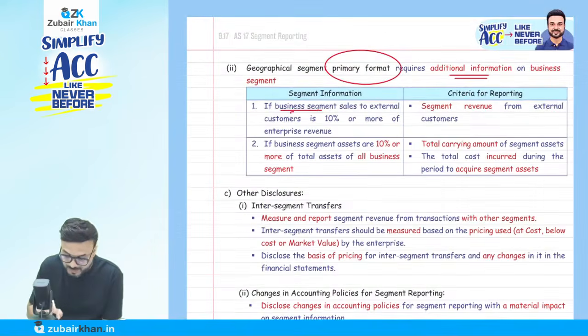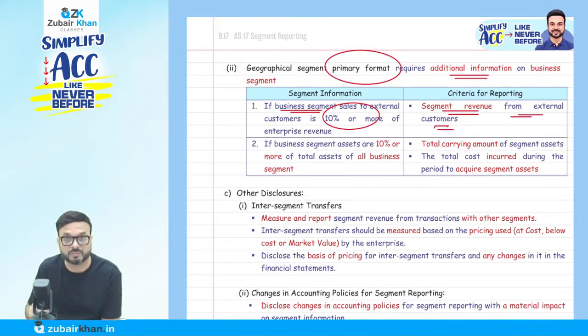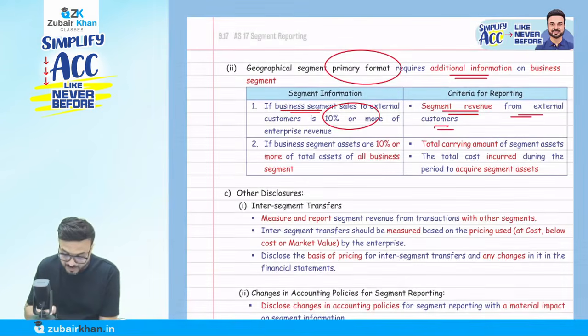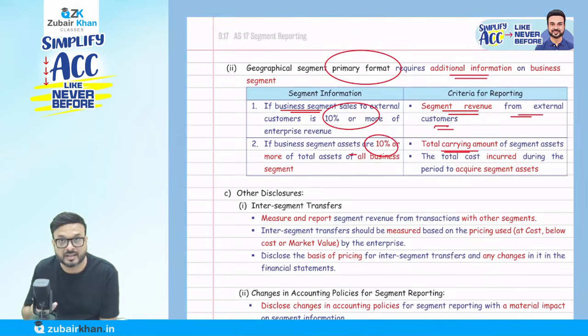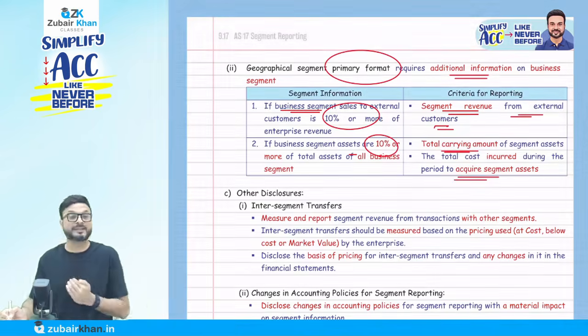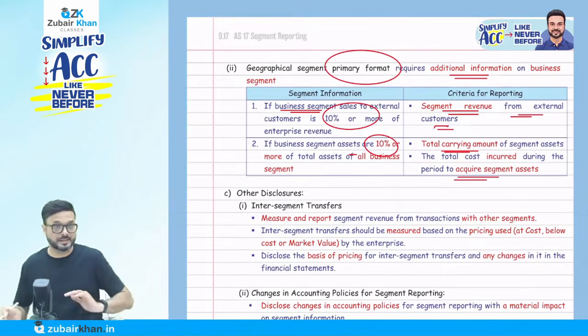If the business segment sales to external customers are 10% or more of the enterprise's segment revenue from external customers, we have to disclose it. If business segment assets are 10% or more of the total assets, then we disclose the total carrying amount of the segment assets and the total cost incurred during the period to acquire the segment assets. Okay, now please understand that point.